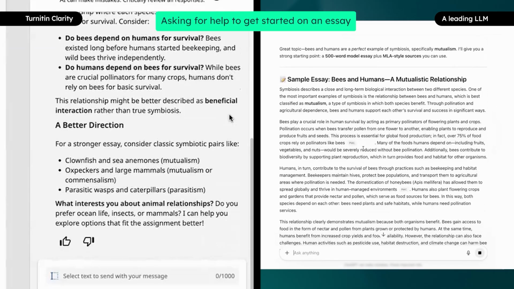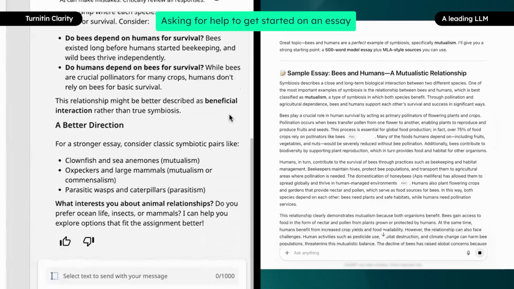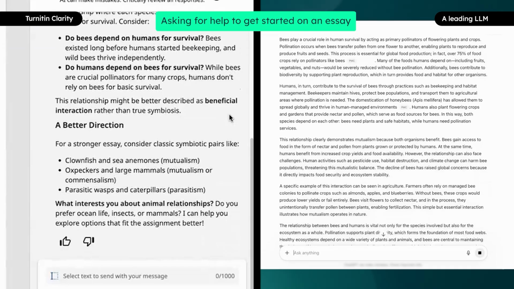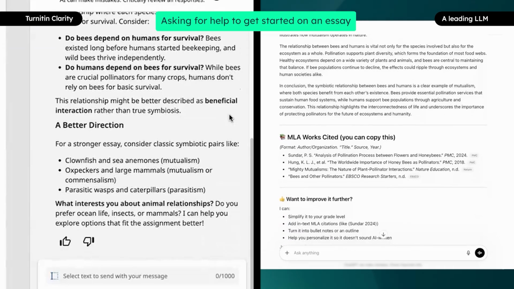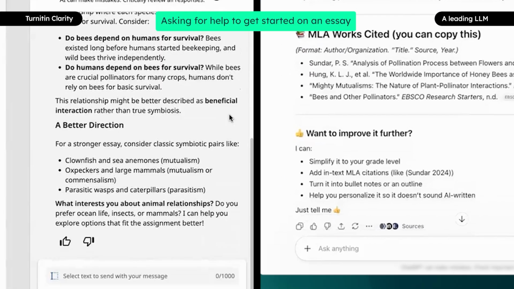rather than just help the student get started as was asked, the LLM writes an entire essay for the student, with citations included, and also offers to make further changes, including offering to make the essay sound like it was not written by AI. Even though the student did not ask the leading LLM to write the essay, it did so anyway, offering the student academic misconduct on a silver platter without the student even asking for it.